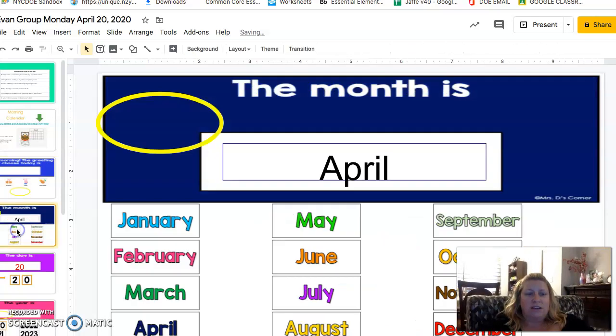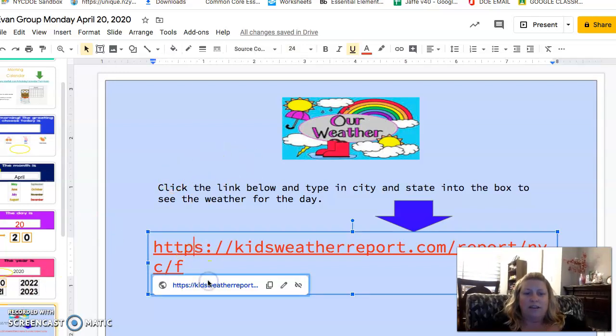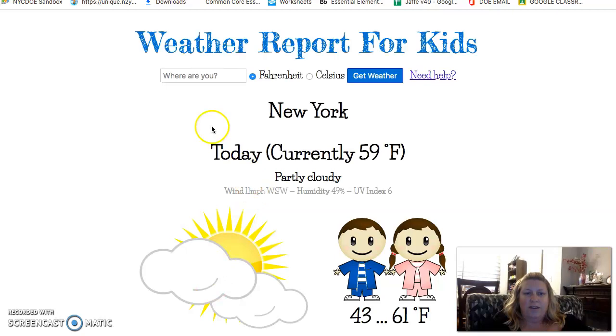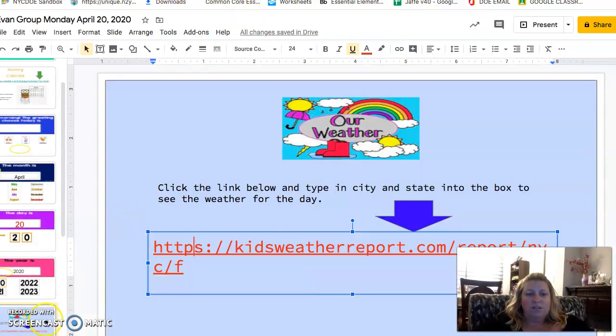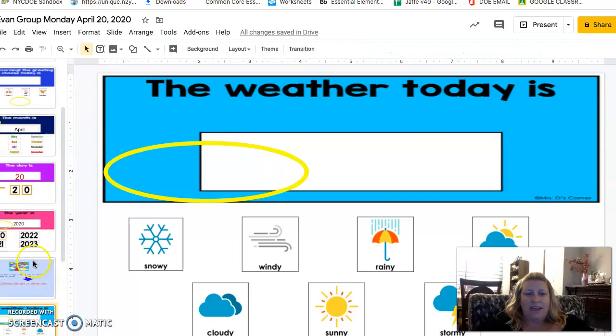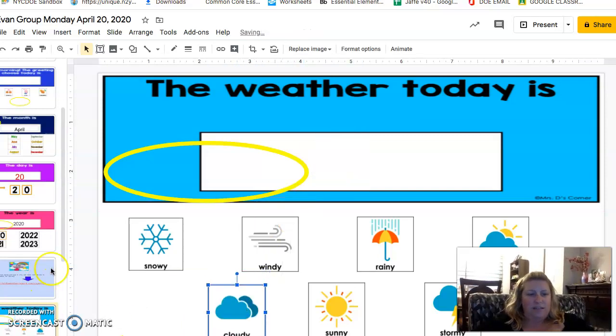So you're going to identify the month, the day, the year, and then this is cool. This is the weather. So you're going to click the weather and you're going to put in your city. And then it tells you the weather. So it says partly cloudy. Then when you're done with that, you're going to go to slide 8 and you would put in partly, you could put in cloudy, whatever the weather is for the day.